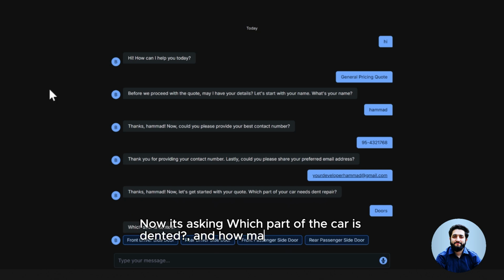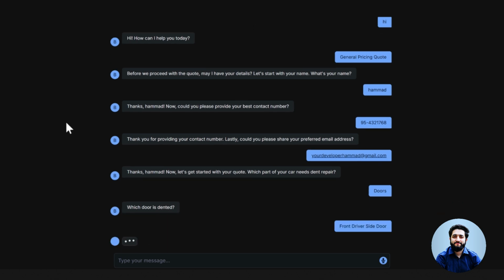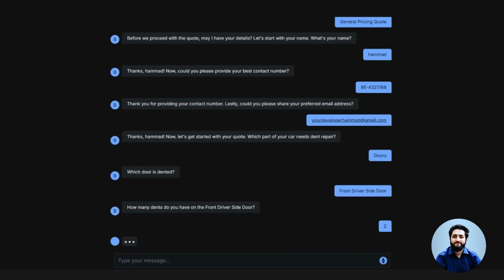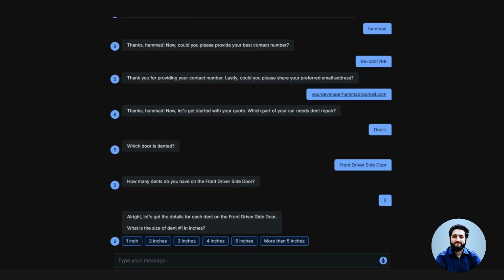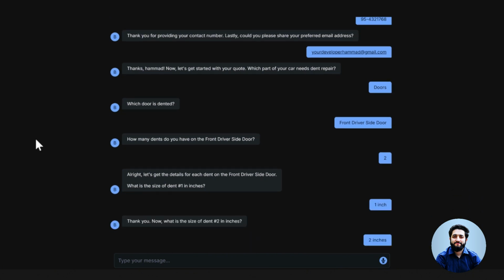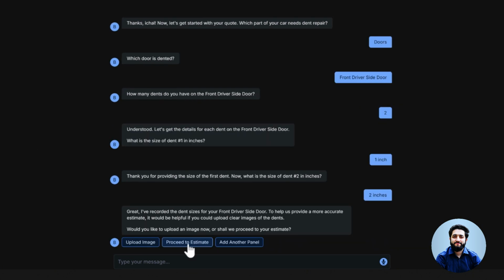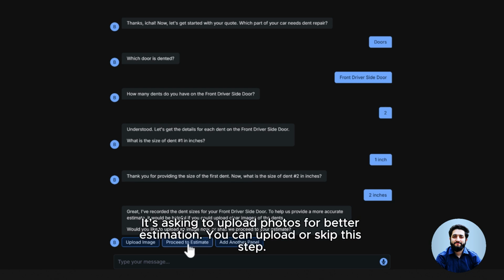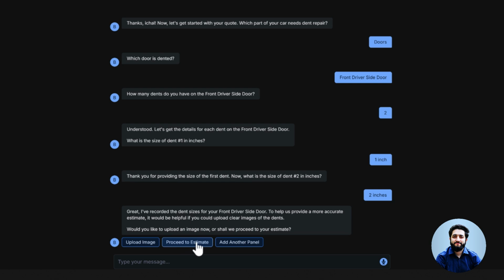Now it's asking which fender, and how many dents, and the size of dents. It's asking to upload photos for better estimation. You can upload or skip this step. Let's proceed to get the estimate.